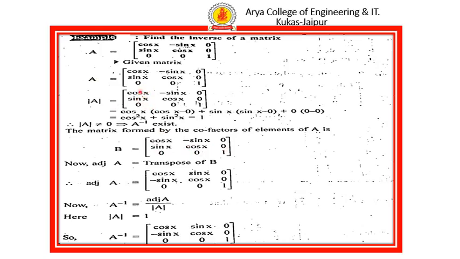For example, if we want the cofactor of cos x, we eliminate the first row and first column and take the determinant of the remaining element, which is equal to cos x. In the same way, we find the other cofactor elements of the matrix. Adjoint of A is calculated by taking the transpose of the matrix. Therefore, adjoint A equals this term, and A inverse equals adjoint A upon determinant of A.